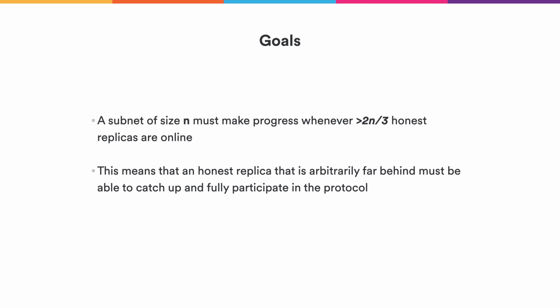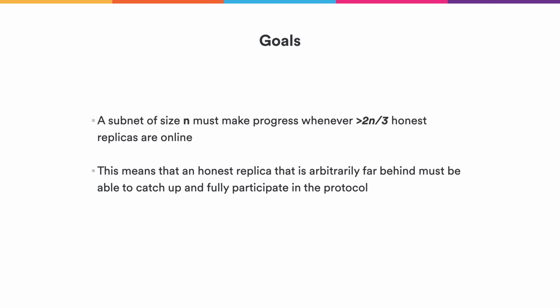Okay, so to recap, we want that whenever more than 2/3 of the nodes of a subnet are online and available, the subnet must grow such that the canisters on the subnet run in a very reliable way, even if some of the nodes powering the subnet are offline or malicious. And a result of this is that an honest replica must always be able to catch up to the latest state, no matter how far behind it is.